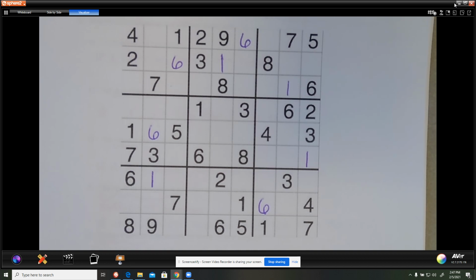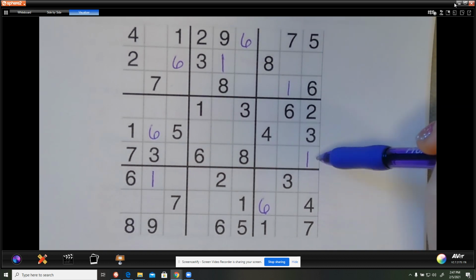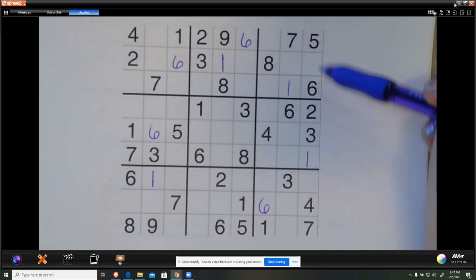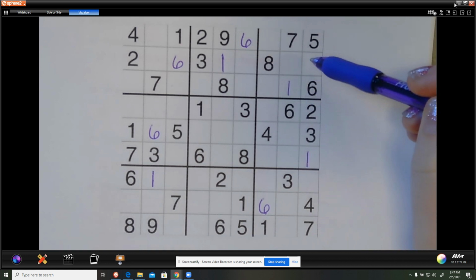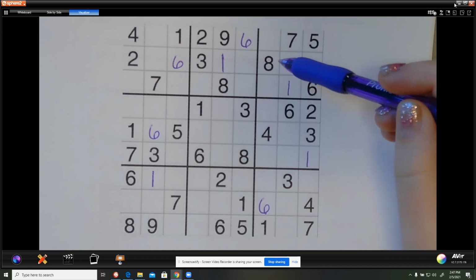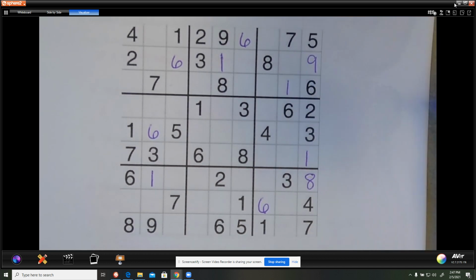Then I go to like, what are some things that are really filled up? Like this whole row needs the numbers 1 through 9. So 1, 2, 3, 4, 5, 6, 7. So it's got to be an 8 and a 9. It cannot be an 8 here because there's the 8 for this box. So this has to be the 8. That's the 9.